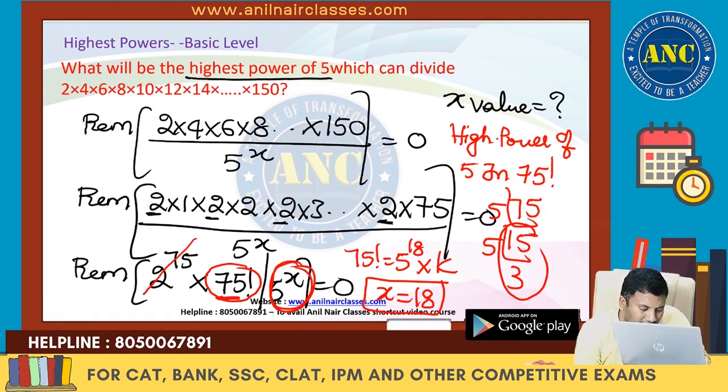This should be divisible by 5 power x. Highest power of 5 is 5, 15, 18. So the answer is 18. I hope it is clear. Kindly reply. The answer for this question is 18.